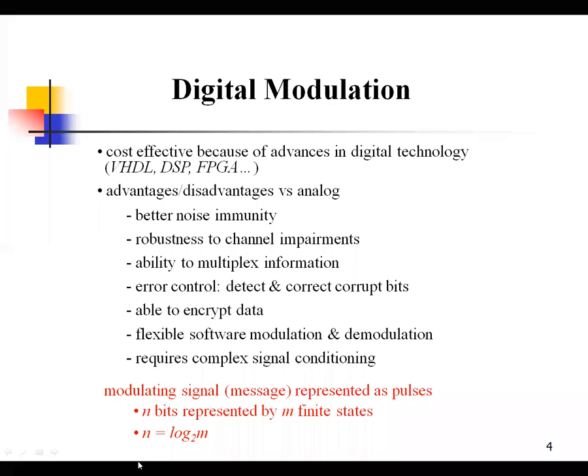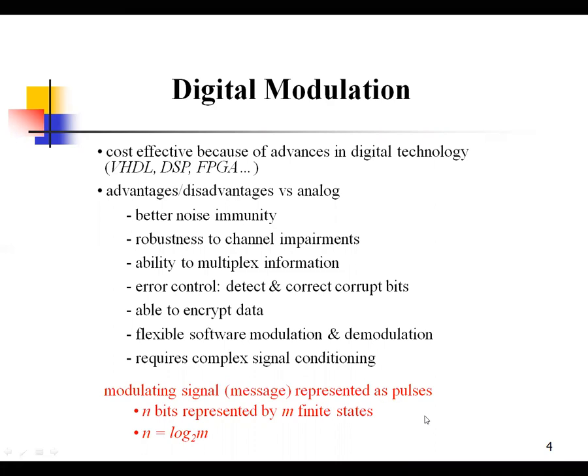The second unit is digital modulations. Advantages of digital modulation also: cost effective because of advances in digital technology, can adapt digital technology, better noise immunity, robustness to channel impairments, ability to multiplex the information, error control, detect and correct corrupted bits, able to encrypt data, flexible software modulation and demodulation, require complex signal conditions.